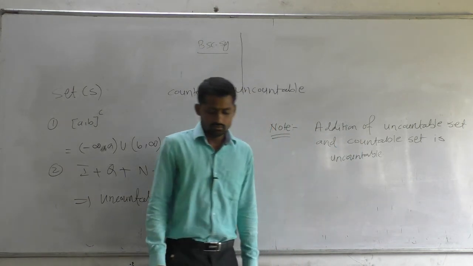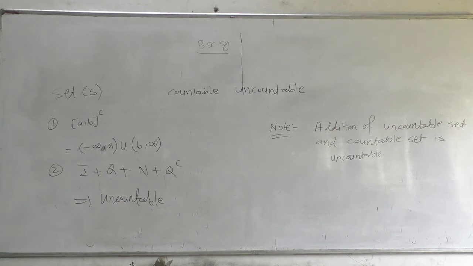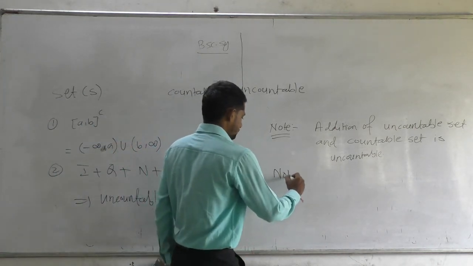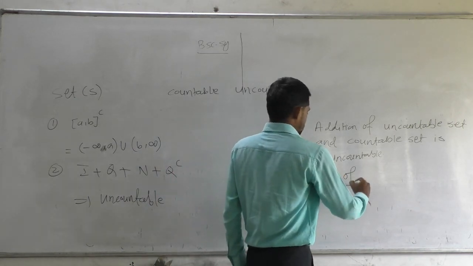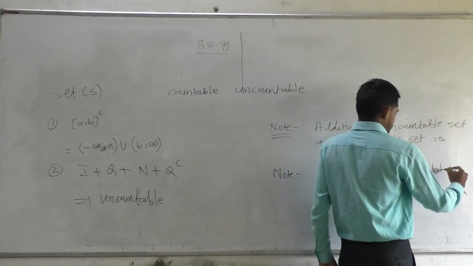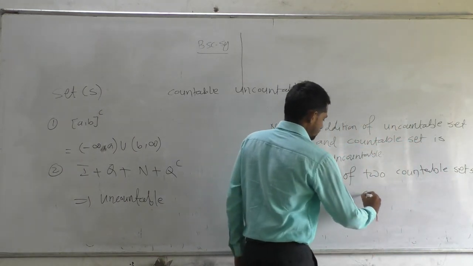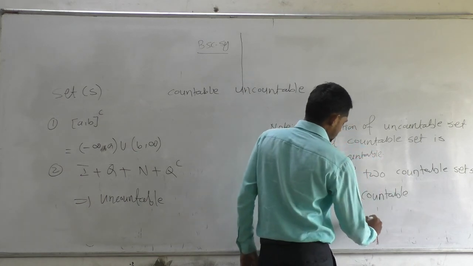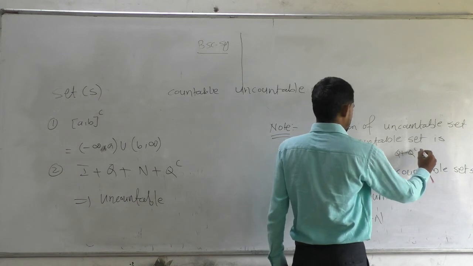You can say that the addition of a countable set and an uncountable set is uncountable. Also we can say that the sum of two countable sets is countable. For example, N plus N, this is Q plus Q complement.